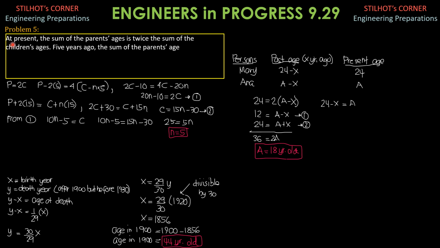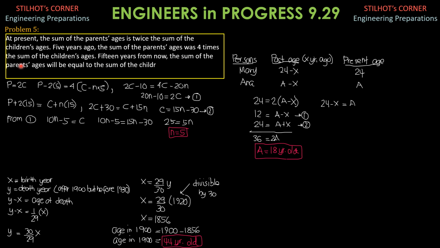So here is the first problem. At present, the sum of the parents' ages is twice the sum of the children's ages. 5 years ago, the sum of the parents' ages was 4 times the sum of the children's ages. 15 years from now, the sum of the parents' ages will be equal to the sum of the children's ages. How many children are there?